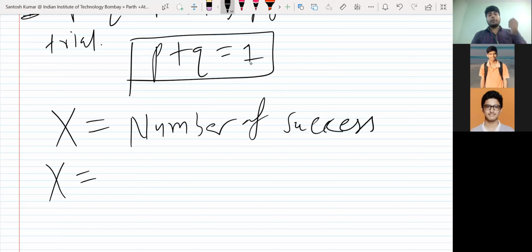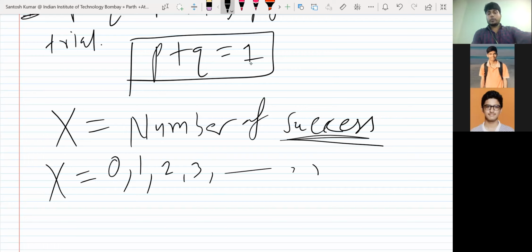Same thing here. We have n trials, and how many times can we get success? The number of successes may be 0, when all the time we fail, maybe 1, 2, 3, up to n. So in binomial distribution, n is fixed.